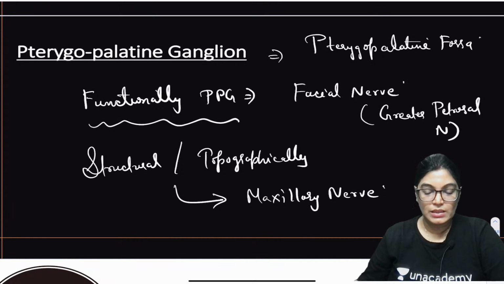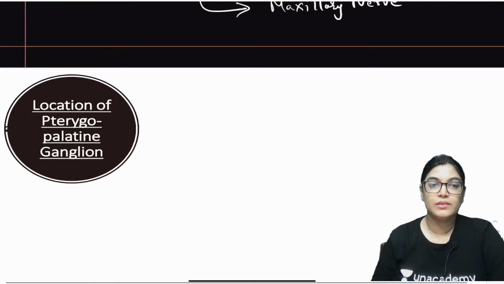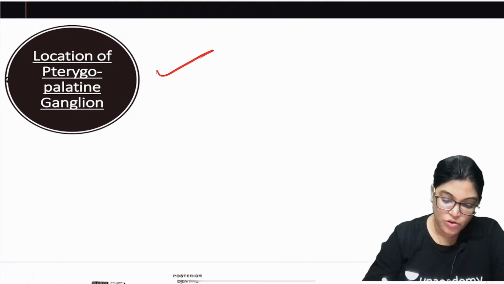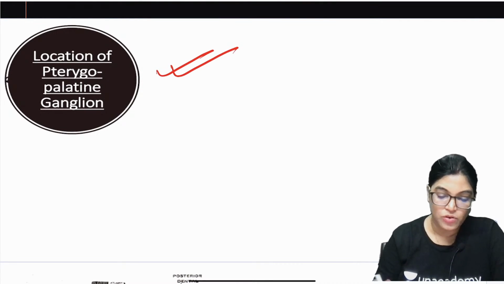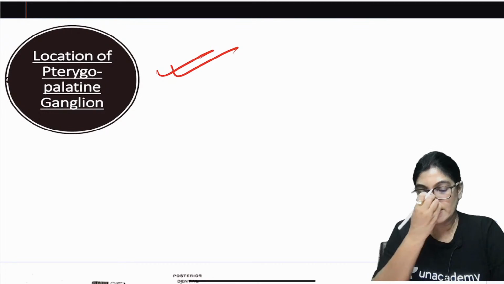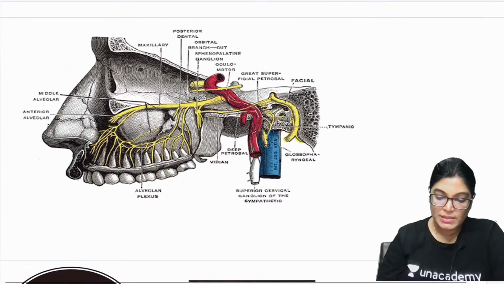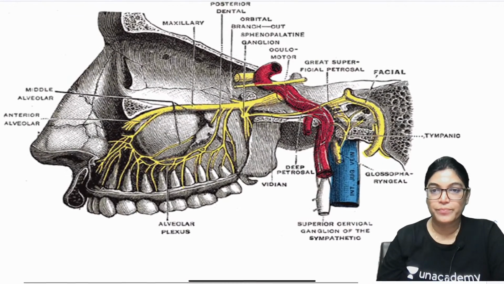Now, coming to the relations. We have already seen the location, it is in the pterygopalatine fossa, and the next important point is that we have to know its relations also. So let me slightly highlight this diagram.